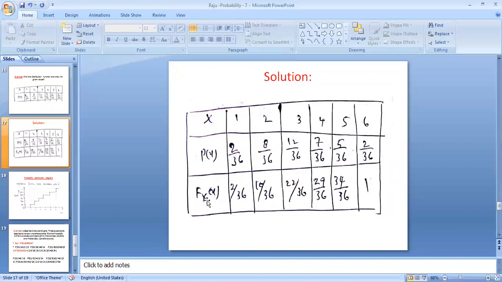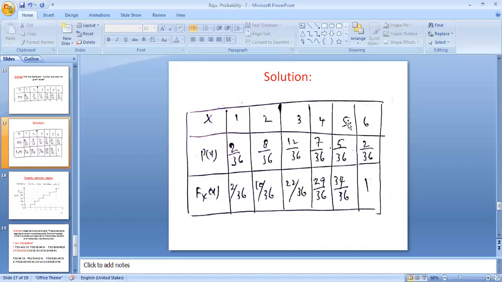Similarly, F_X of 3 gives P_X1 plus P_X2 plus P_X3, which is 8 plus 2 is 10, plus 12, 22 by 36. Similarly, F_X of 4 gives the addition of these 4 probabilities: 8 plus 2 plus 12 plus 7, 29 by 36.